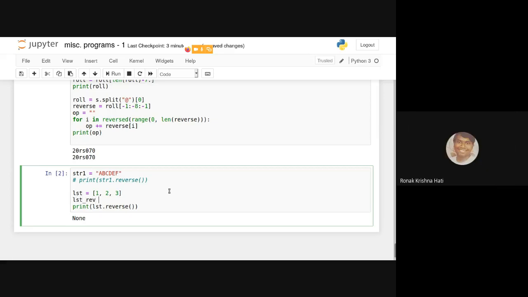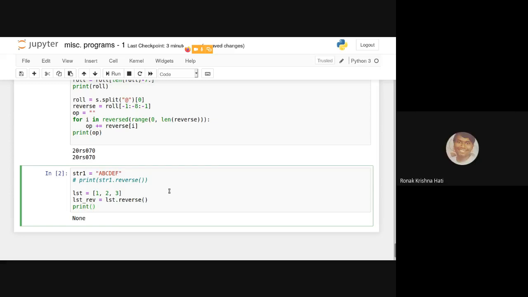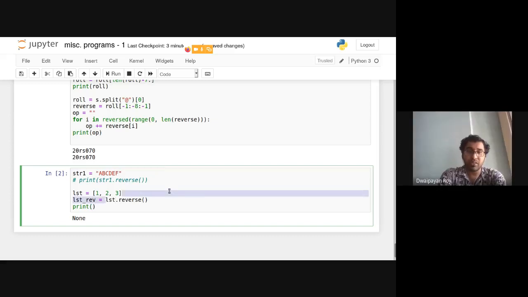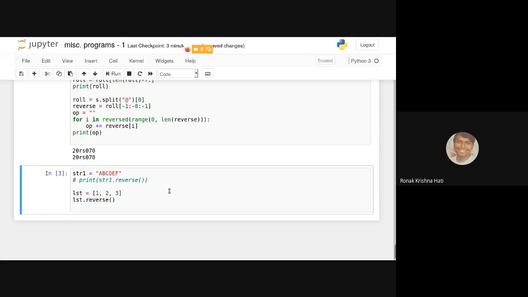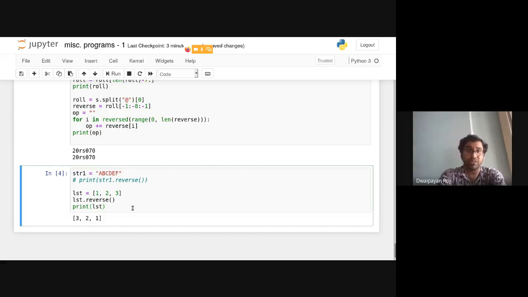Sir, lst dot reverse, and in the next line print lst. So only write lst dot reverse, and then print lst. Then what is expected is that the invoking list is reversed.